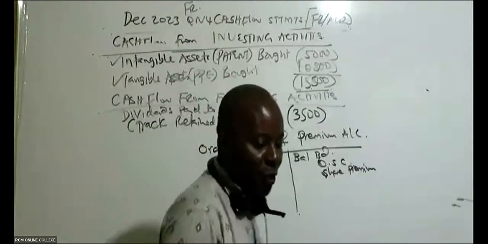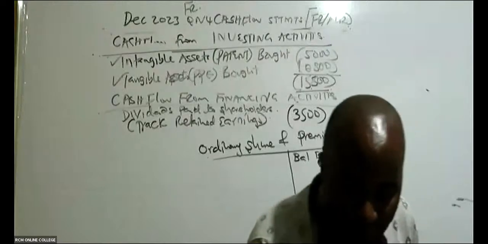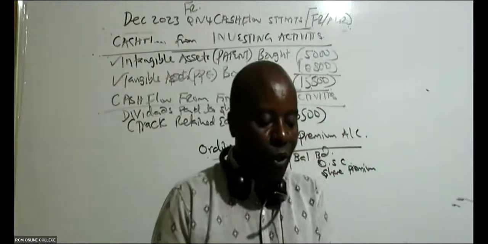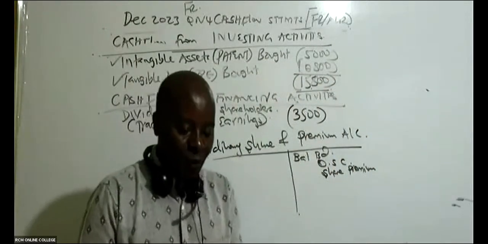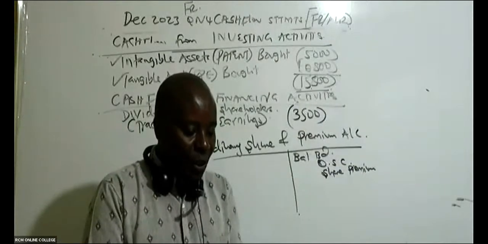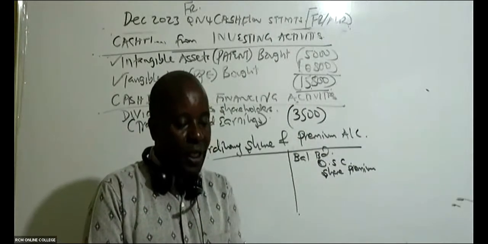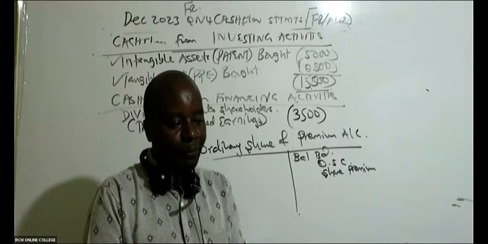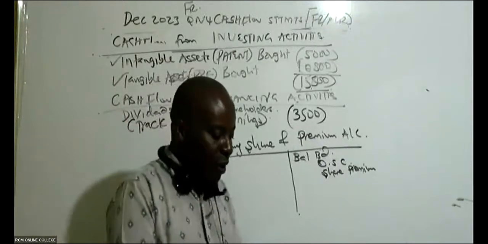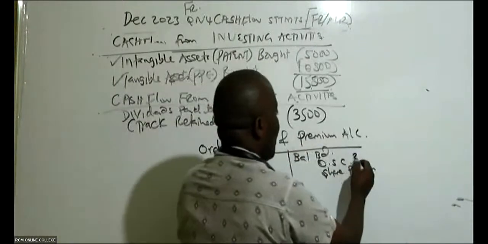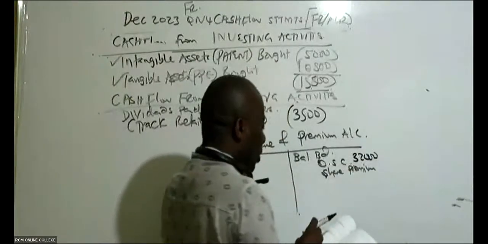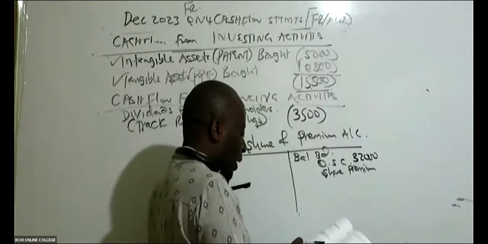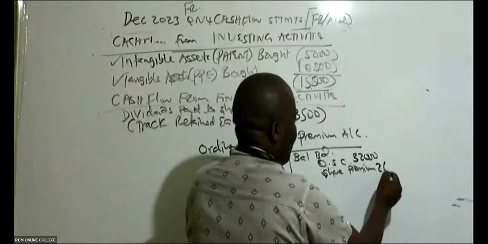In this question, are you able to see the ordinary share capital from the balance sheet? Ordinary share capital brought down is 32,000. How about share premium brought down? You can see 2,600.